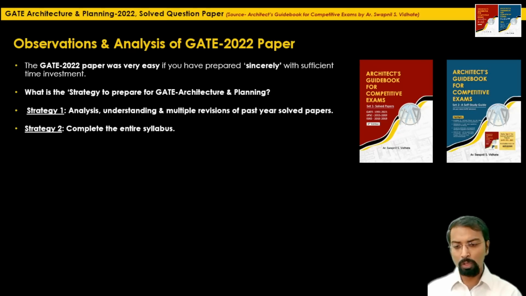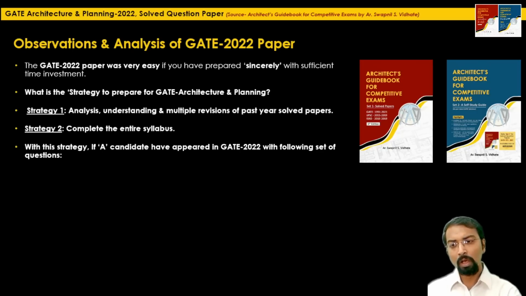Just to make sure that I'm not making this video lecture to promote these 2 books, even if you are referring to any other book, there is no issue. But friends, it is my suggestion that these 2 strategies are very, very important if you are appearing for the GATE architecture and planning exam.